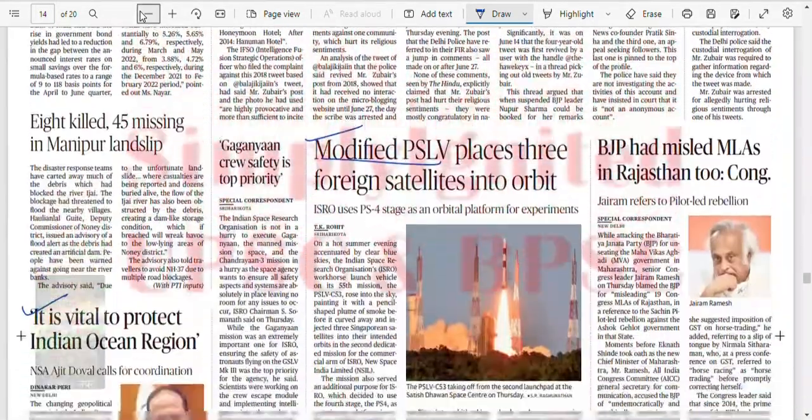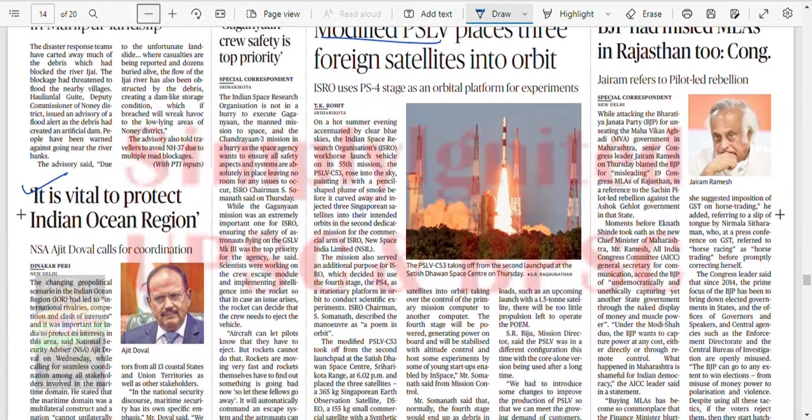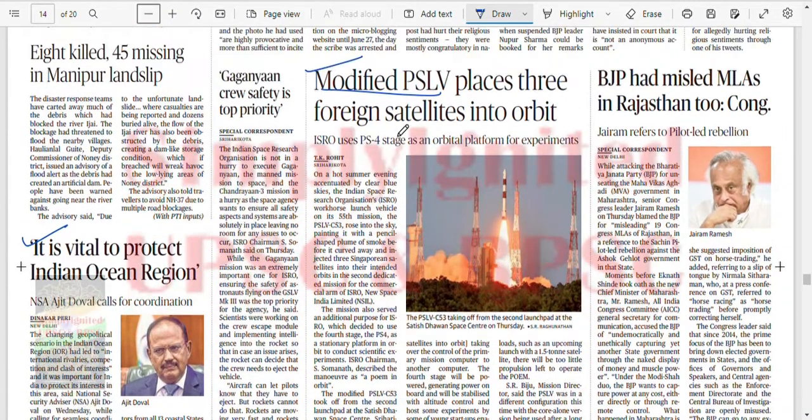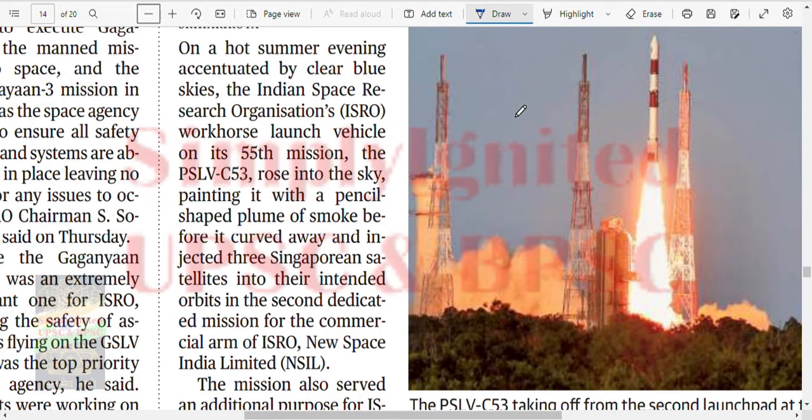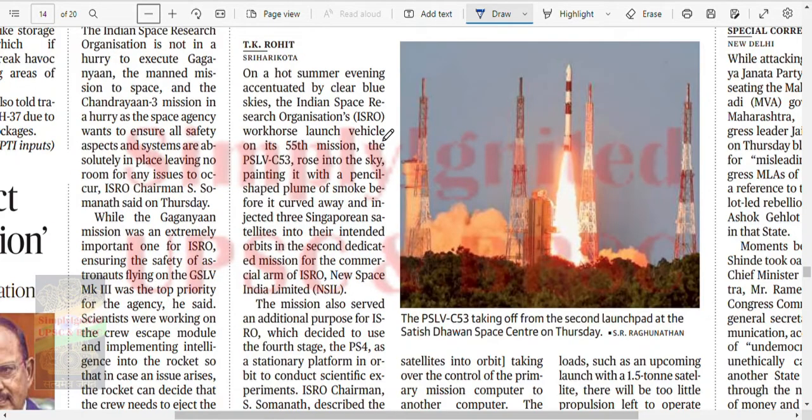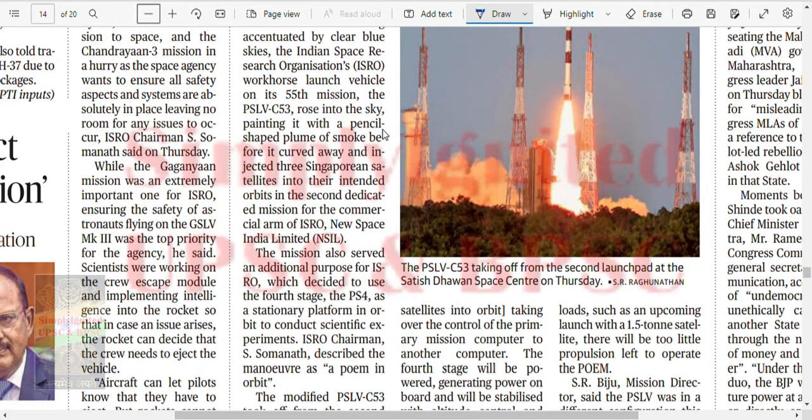Modified PSLV places three foreign satellites into orbit. On a hot summer day, as ensured by clear blue skies, ISRO's workhorse launched its 55th mission into the sky with a pencil-shaped plume of smoke. And it is the second dedicated mission of NSIL, I think. The modified PSLV took off from the second launch pad.